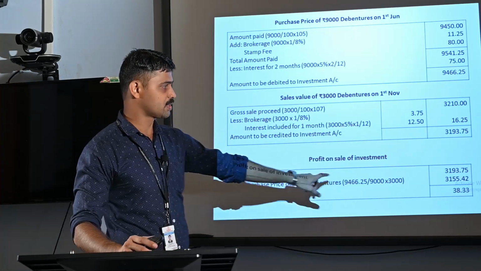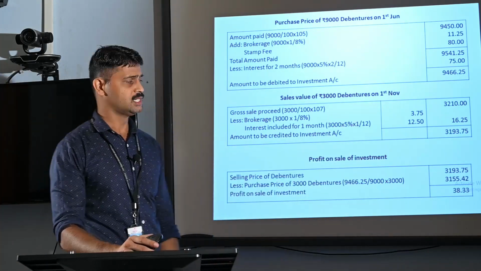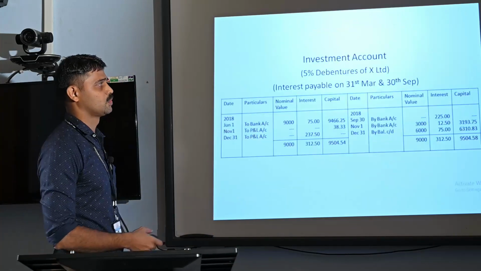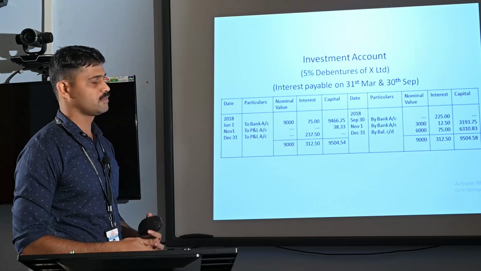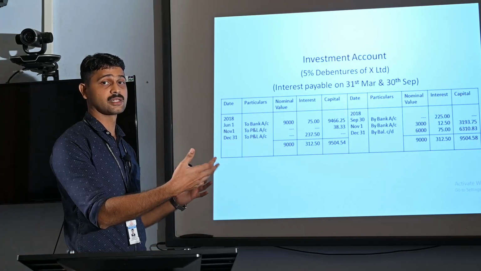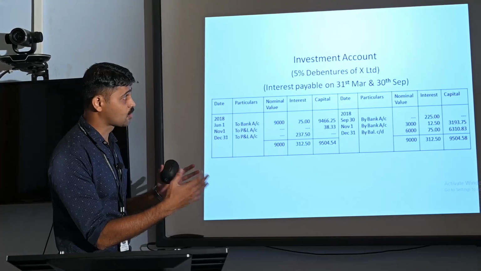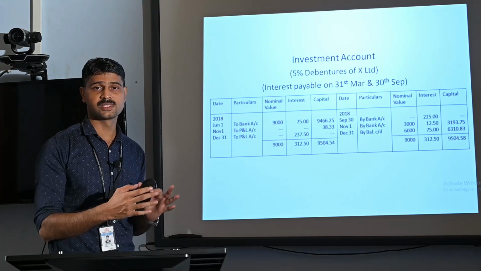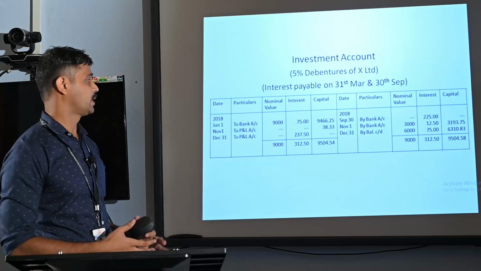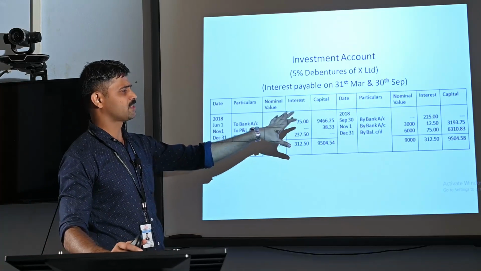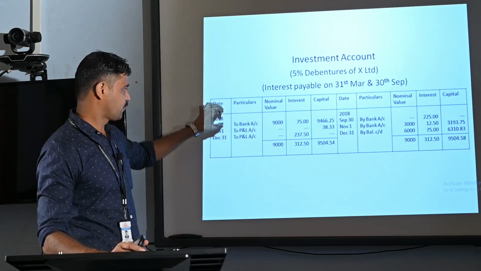Profit on sale of investment is rupees 38.33. Simply we are putting all these items into a columnar investment account. By preparing a columnar investment account, we need not prepare an additional interest or dividend account, as it already includes a column for showing the income, that is the interest or dividend.